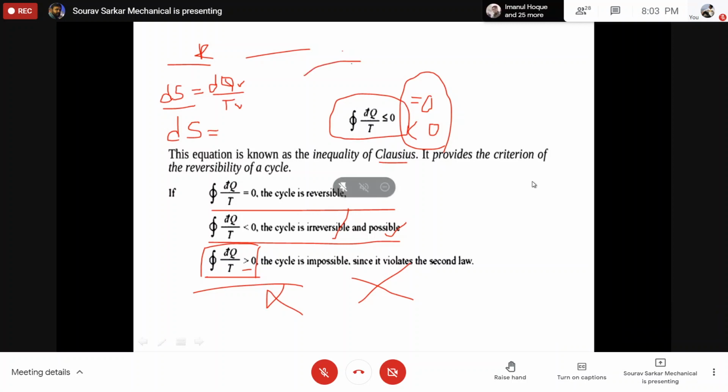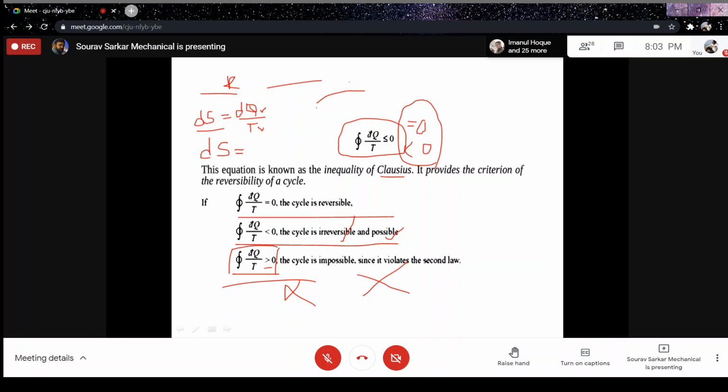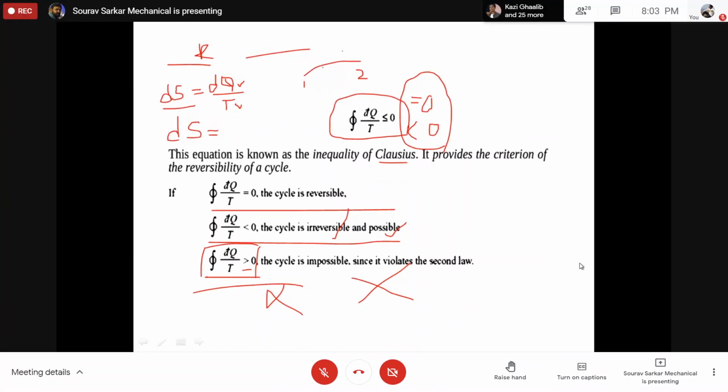If it is a process 1 to 2, I know that whether it is reversible or irreversible, the entropy change is the same because it is a property. But my question is that during this process, whenever you are following this irreversible process, there will be some heat transfer, some dq irreversible, and there will be some temperature. So my question is whether this value is less than this ds or greater than this ds.